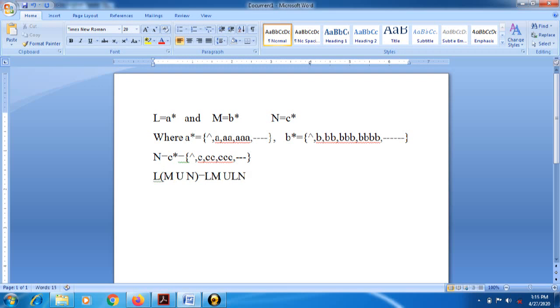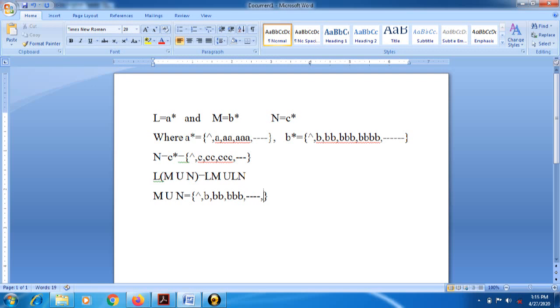Now see, first we will do M union N. M union N is equal to, with null as the value, we make the union, so first we take all the parts from M, that is B, double B, triple B, and so on.